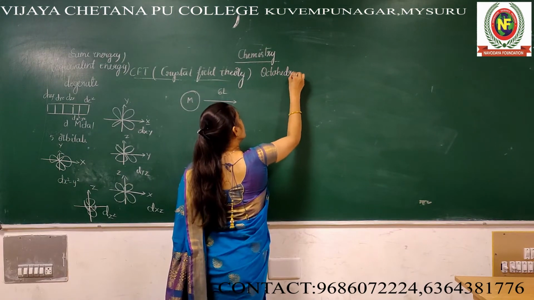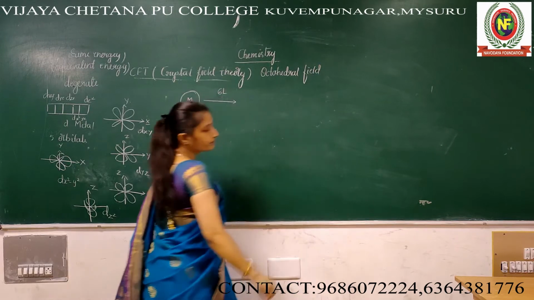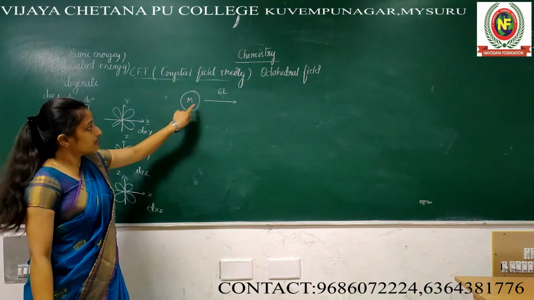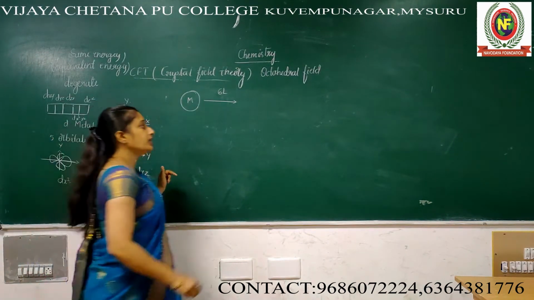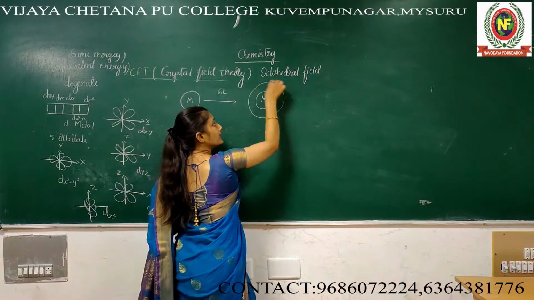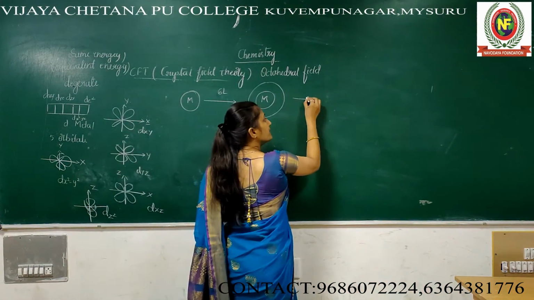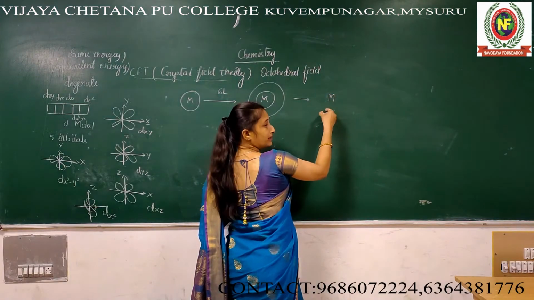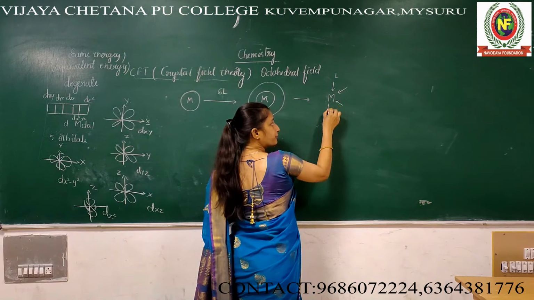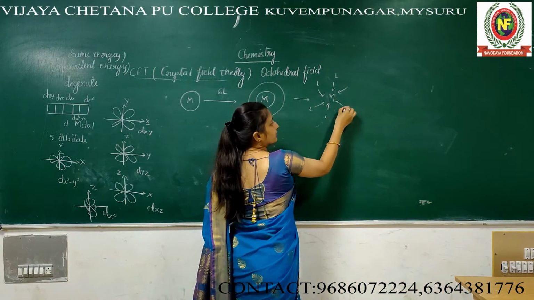Octahedral field. Metal is there. One metal is surrounded by 6 ligands. Then what happened? The degeneracy starts splitting. Around the metal, the ligands arranged in a particular fashion or geometry, we call it as octahedral.